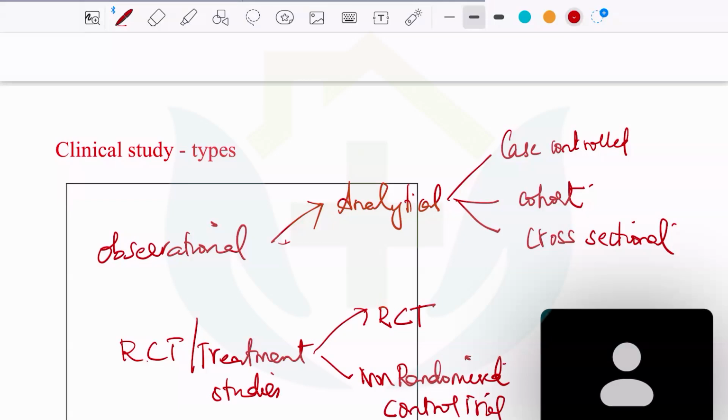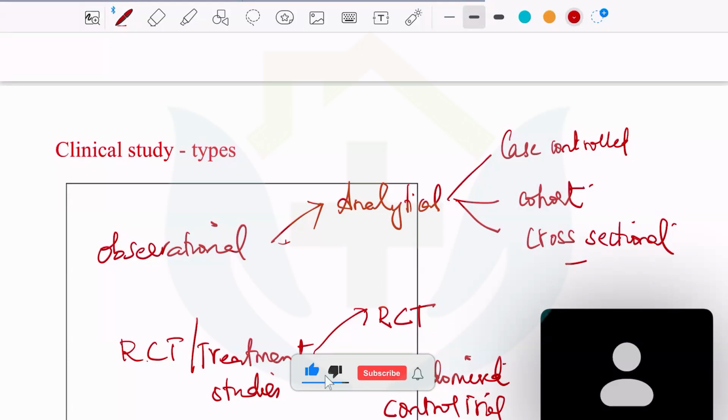For example, in a cross-sectional study, we do the study at a particular point of time. We will go into the community and do a house-to-house survey about whether they have diabetes or not. If we are doing a study about diabetes at a particular point, it is a cross-sectional study. We try to understand the prevalence of the disease in that particular community at a particular point of time.